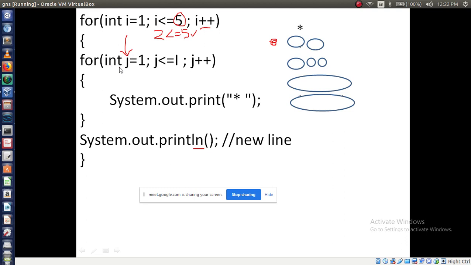The next statement I have written is the for loop, right? Now what is the j value? We don't know the j value, but initialization of j value is 1. So now j value is 1, less than or equal to what is the i value? What is the i value? Don't you know the i value?